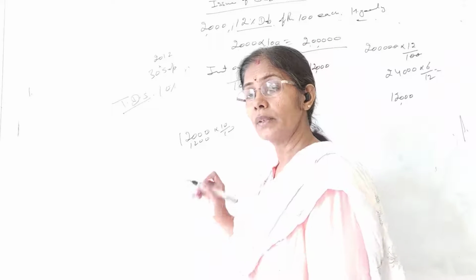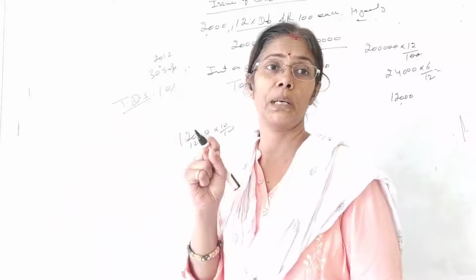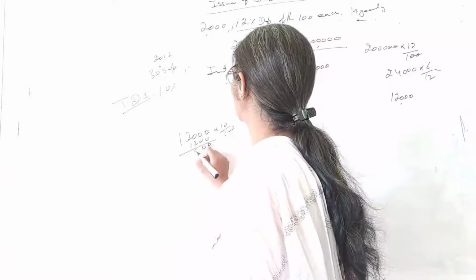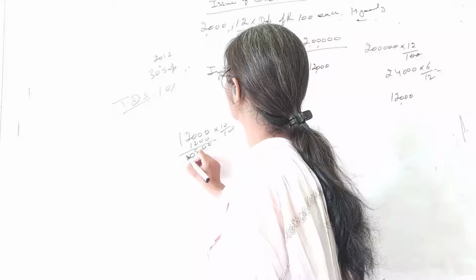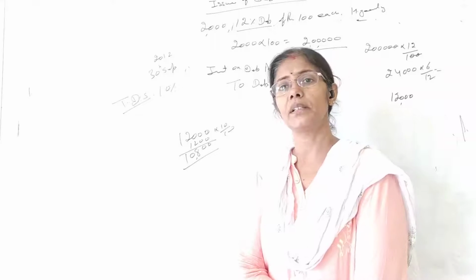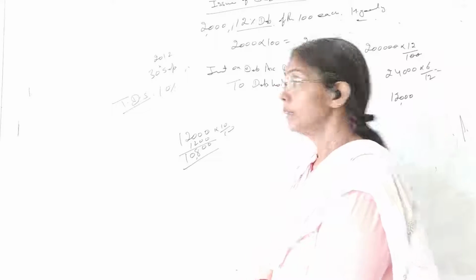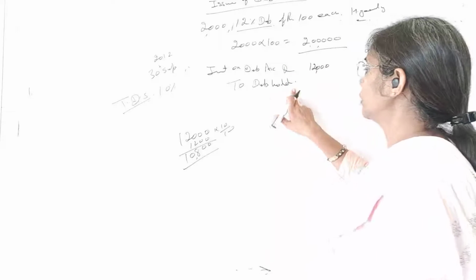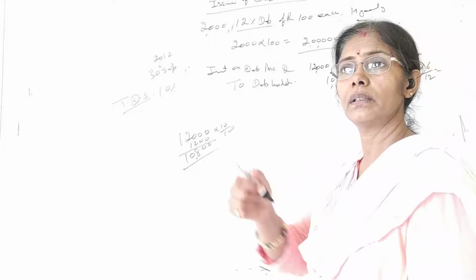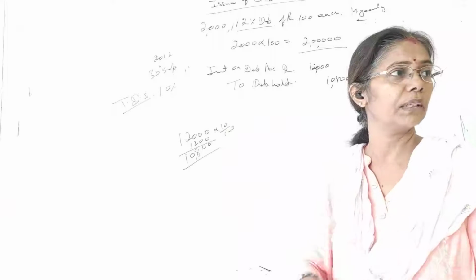So what amount will I be getting from the company, or you can say the company will be giving to the debenture holder? 10,800 it will be giving. So to debenture holder, what amount? 10,800. Hasim, are you getting? Yes, Vishnu. Everyone.